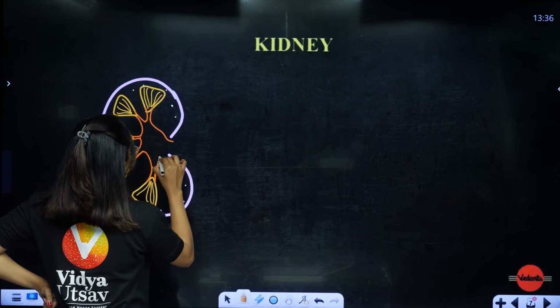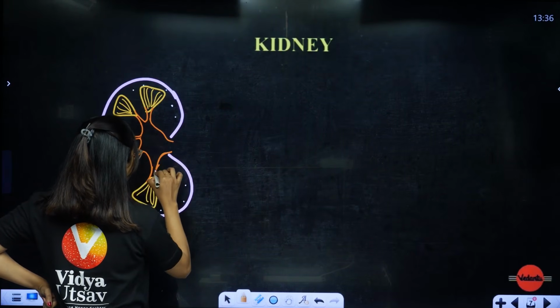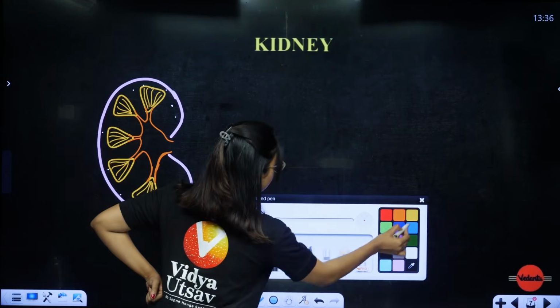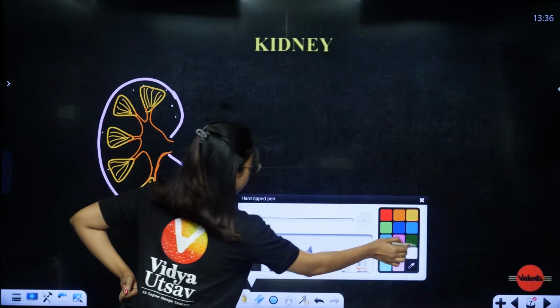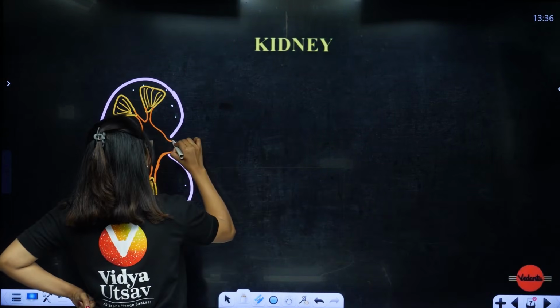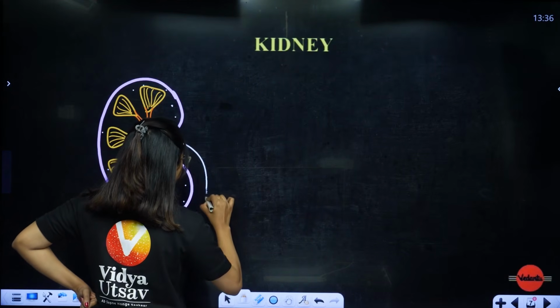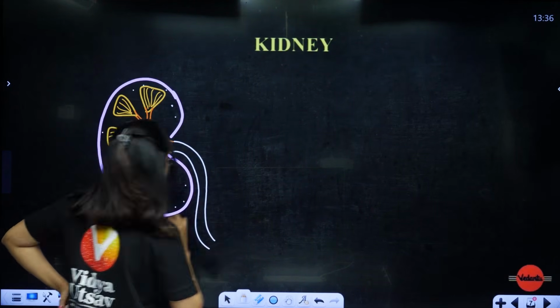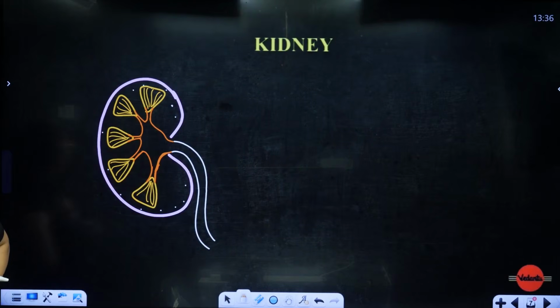Okay, they will all open into this big funnel shaped structure which is called the renal pelvis, and from there the ureter. From the renal pelvis, the ureter is going to take it all the way to the urinary bladder. Can you see that? It will open into the urinary bladder.